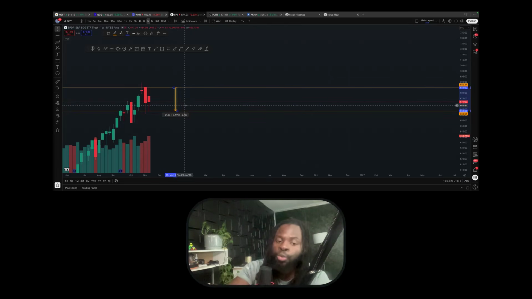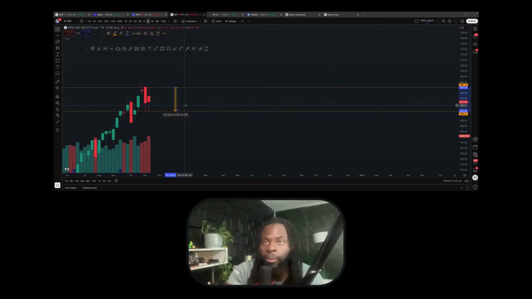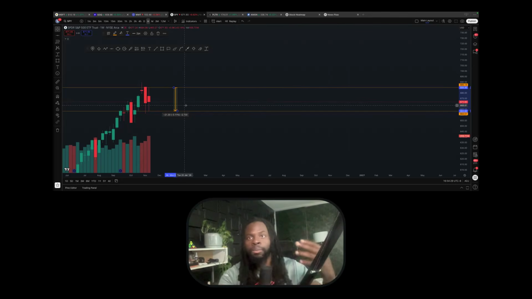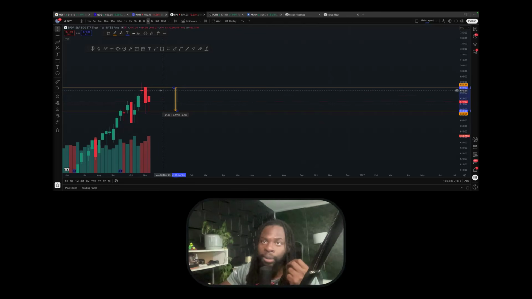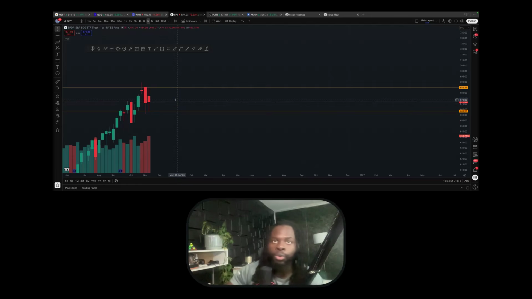But what we really want to see to have decent price action for the rest of November is for us to leave that range, either to the upside and start making a new all-time high, or to the downside and have that pullback I was talking about, going near the 640 and making an extra 5% move down. We need to see where we break, whether to the upside or the downside. Are we going to have that break next week? We don't know. We're going to see.